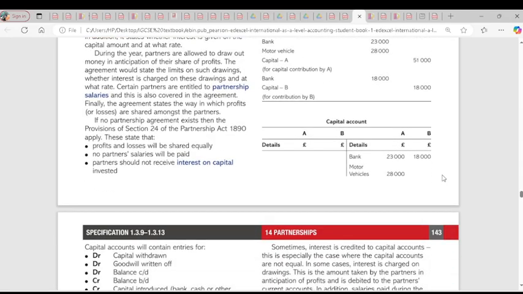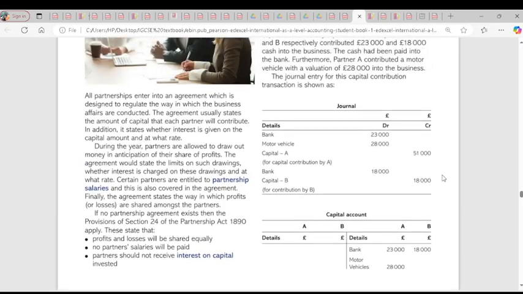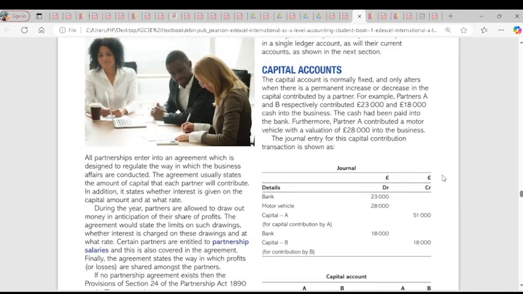One, profit and losses will be shared equally. Because there's no partnership deed, profit and loss will be shared equally. Two, no salaries will be paid to any partner. Three, partners should not receive interest on capital invested. No matter what amount of money you put into the business, no interest is received. Four, partners' loans to the partnership are entitled to 5% interest. Because there's no agreement stated, if there's a loan, 5% interest has to be given. Clear? Five, no interest is charged to partners on drawings which they make.